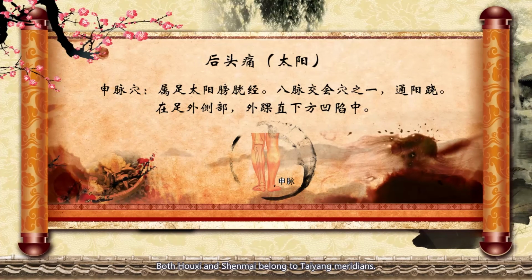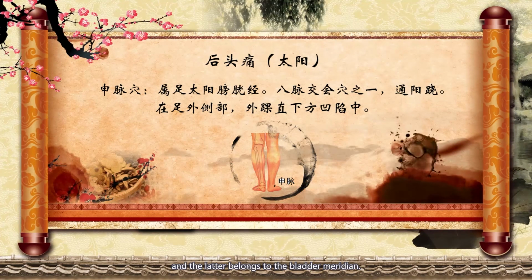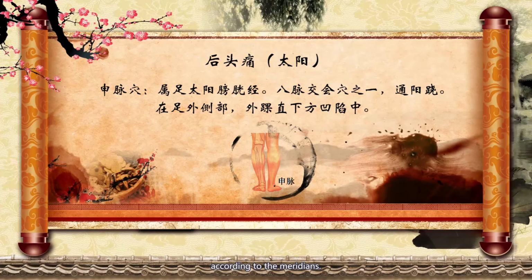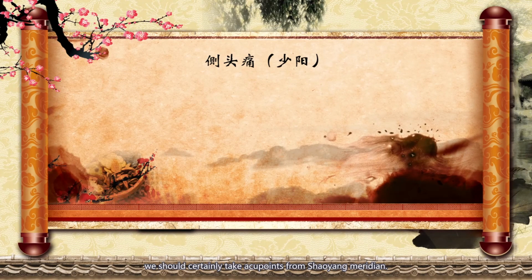Both Hoshi and Shenmai belong to Taiyang meridians. The former belongs to the small intestine meridian, and the latter belongs to the bladder meridian. These two acupoints are selected in terms of the selection according to meridians. When treating Taiyang headache, we should certainly take acupoints from Taiyang meridian.